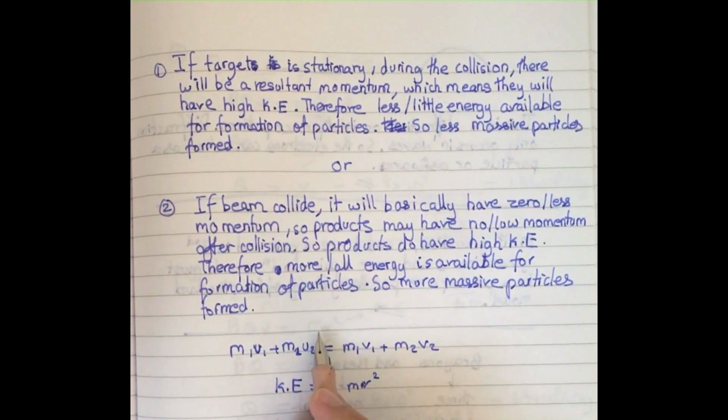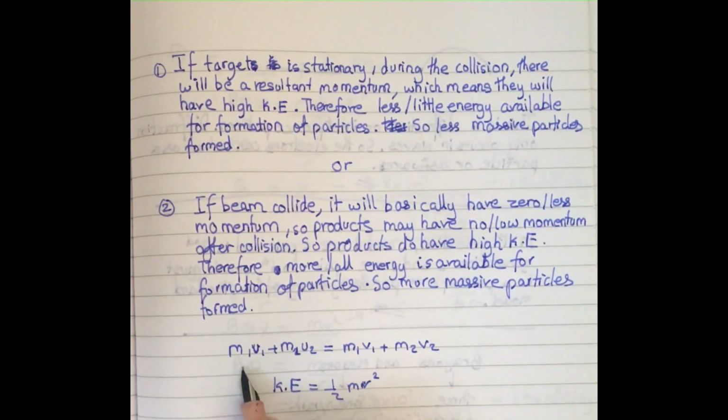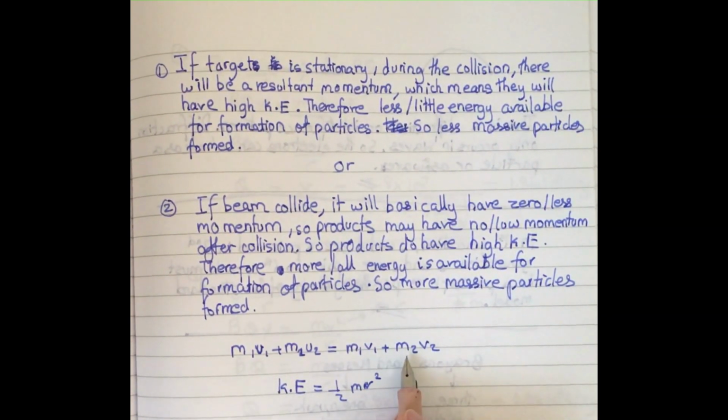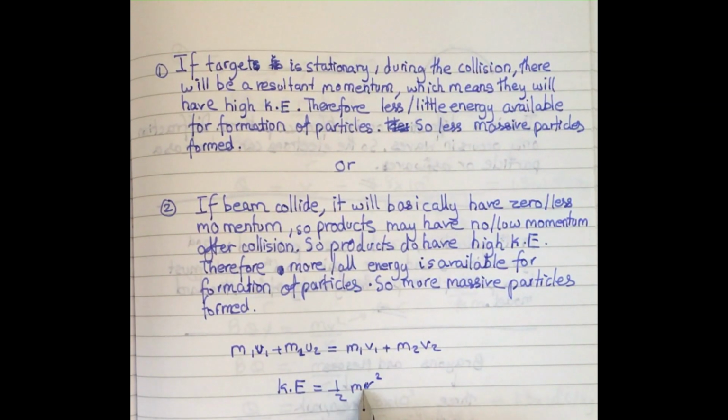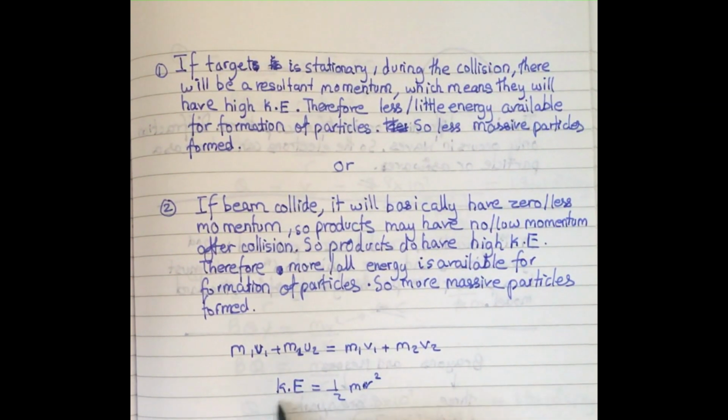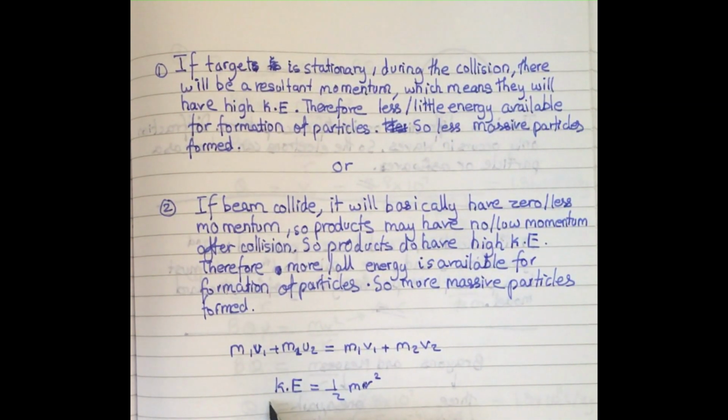So if this is 0 and this has some high momentum, the after momentum will be higher as well. There's no big change in the formula, you're just changing the speed. If the speed is higher, the kinetic energy will be higher as well.